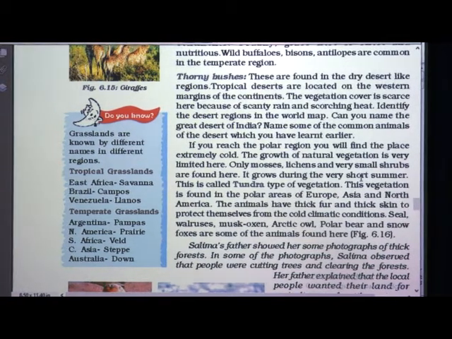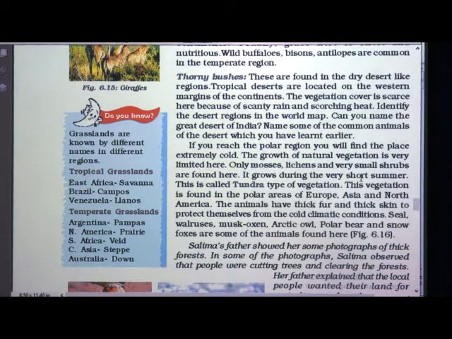You are going to learn in detail all these regions in the next chapters. Okay. This vegetation is found in the polar areas of Europe, Asia and North America. The animals have thick fur. What is the reason, children, for having thick fur and thick skin?